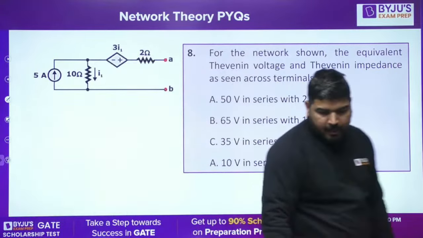Now tell me, what is this open circuit voltage? First of all, you calculate, because whatever the current, open circuit voltage I need to calculate. The current will flow like this. I1 will be 5 ampere. If I1 is 5 ampere, this will be 15 volt.